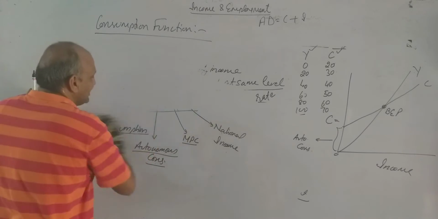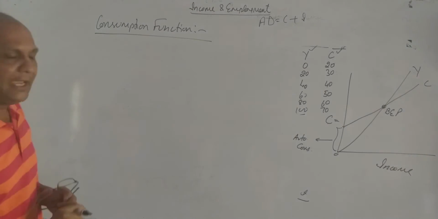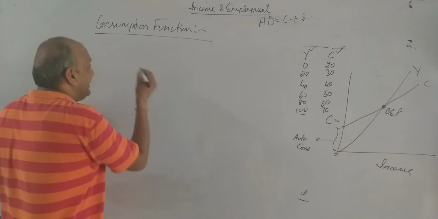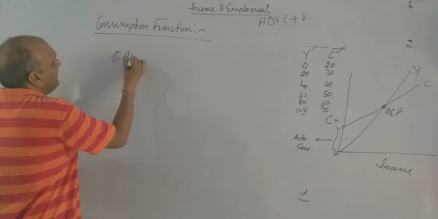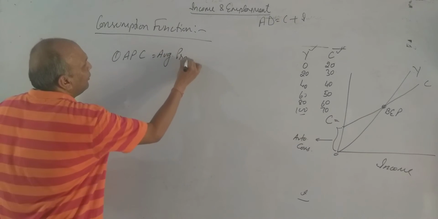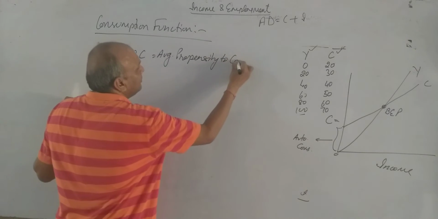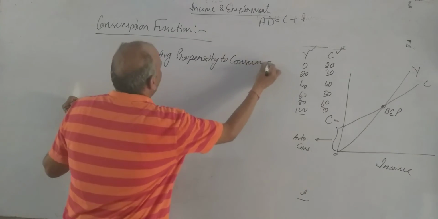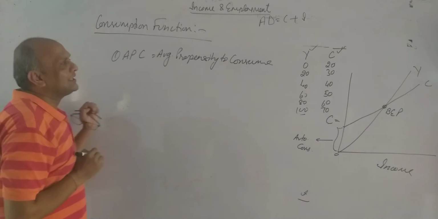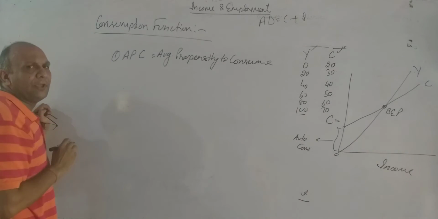Now continue with the same topic. In consumption function we have two main elements. Number one, APC, average propensity to consume. What is the meaning of average propensity to consume? What is the meaning of APC?